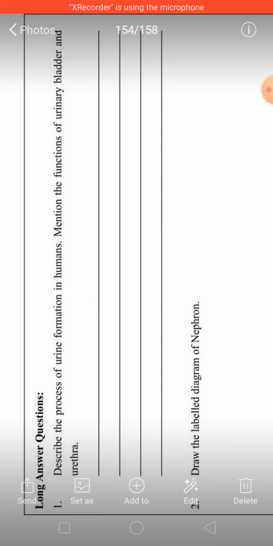Now next question. Describe the process of urine formation in humans. In humans, the urine formation occurs by three processes. Three processes मैंने discuss किए थे. First was glomerular filtration, second was selective reabsorption, and third was tubular secretion. These are the three methods by which the urine formation occurs. Finally the blood changes, excretory matter जो है remove होता जाता है, useful absorb होते जाते हैं, and finally the urine is formed.